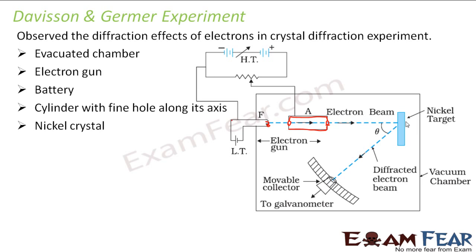We will make the electrons strike the nickel crystal and see what happens. There was a detector, as you can see here, and a galvanometer, of course, to measure the amount of current. So these were the different objects required to perform this experiment.